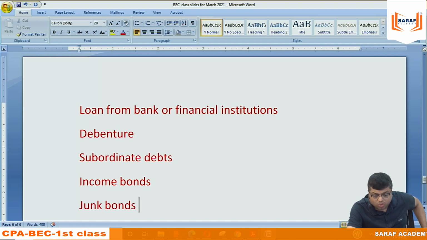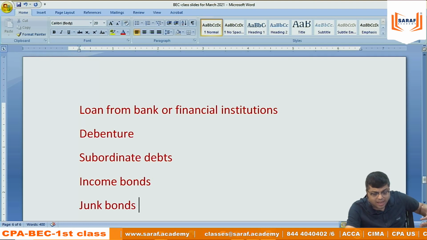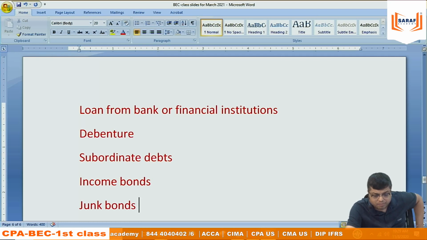The subordinate debt holders, since they are taking more risk, they want more return. If a company issues debentures, the cost will be lower. But if the company issues subordinate debt, the cost will be higher. Because the subordinate debt holders, you can say, after the debenture holder, they have the claim over the company. So for that reason, their risk is high, their cost is high.